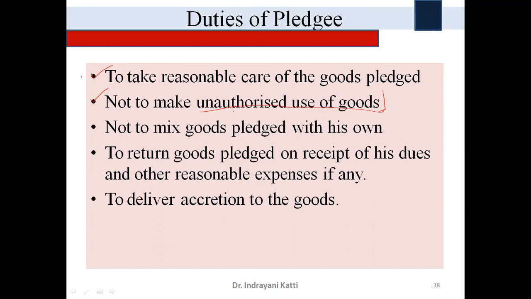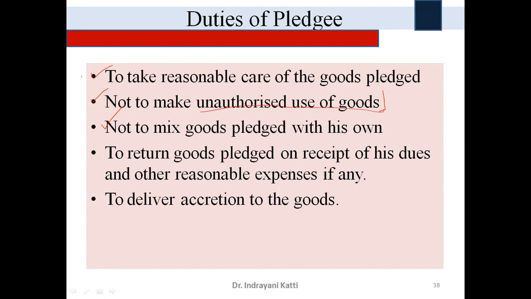All right. So next, the third one is duty not to mix the goods pledged with his own. So this is there in the bailment also, right? So here he is not supposed to mix the goods kept as a security with his own goods. So he has to keep it separately, preserve it separately, right?